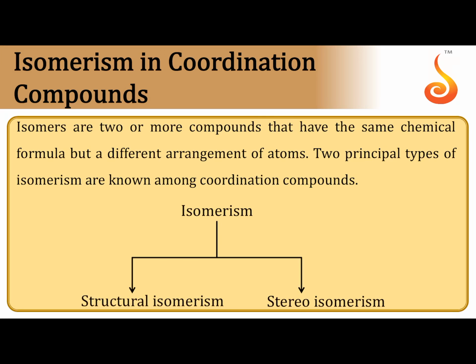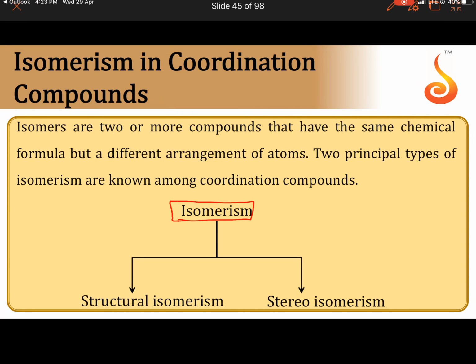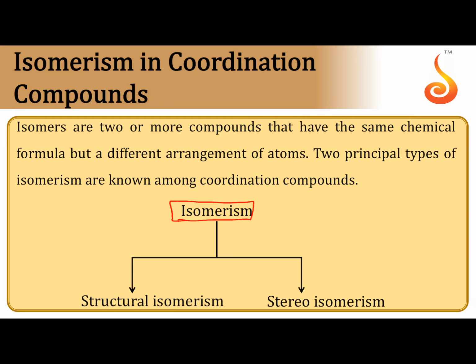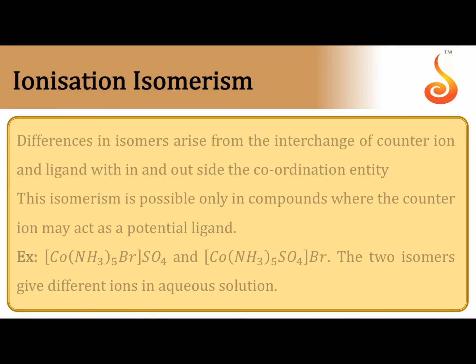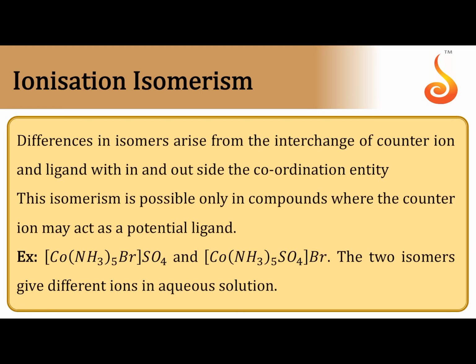Isomerism in complexes. Two or more compounds with the same molecular formula but different chemical properties are called isomers. The existence of different compounds with the same molecular formula is called isomerism. Isomerism is of 2 types: structural isomerism as well as stereoisomerism, similar to carbon compounds. Structural isomerism is again divided into various types.